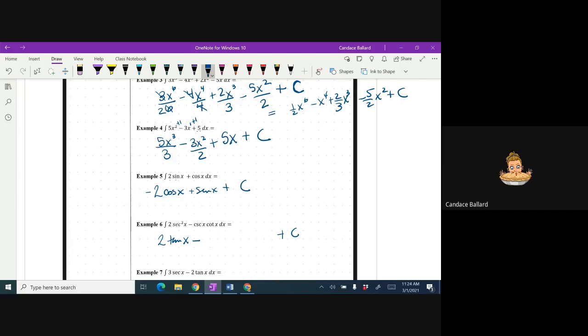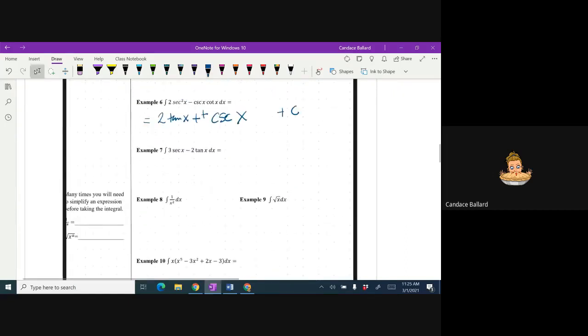There we go. Okay, it's still negative. So if the answer has a c, it's a derivative, or it's a negative. So it's negative cosecant of x, and then plus c, and this is just going to go positive. Okay? All right, we're moving right along.